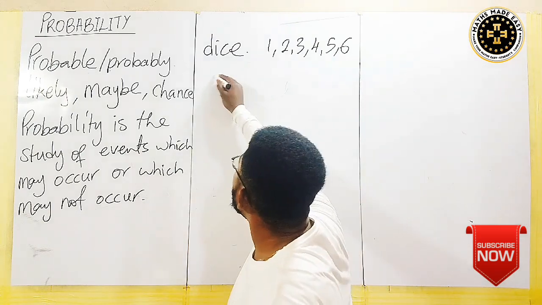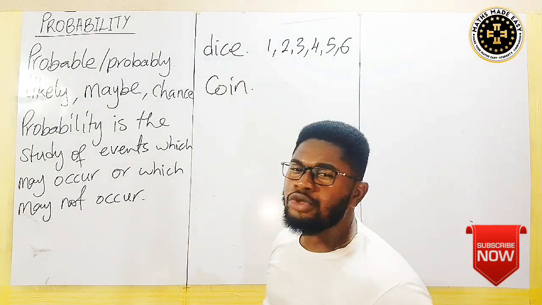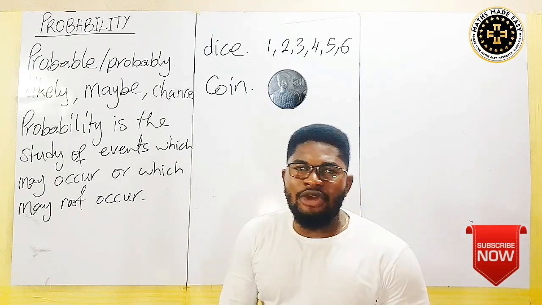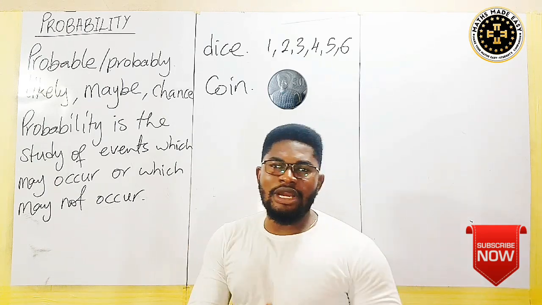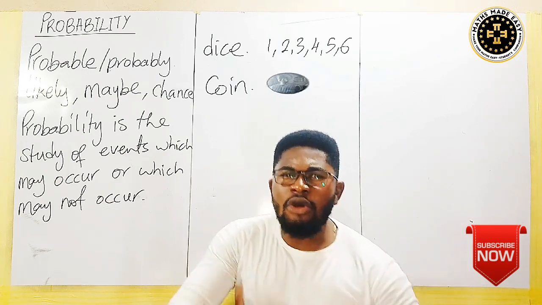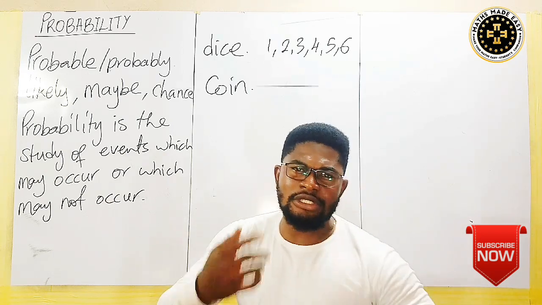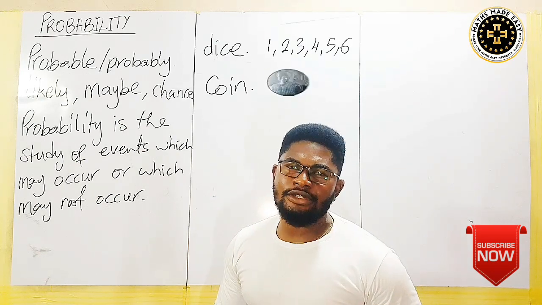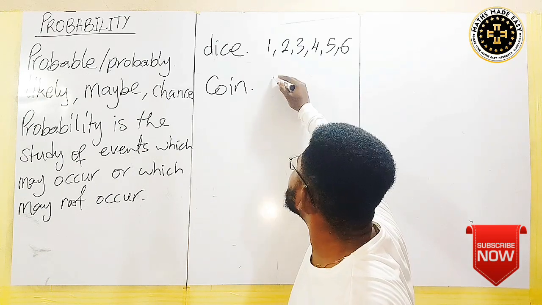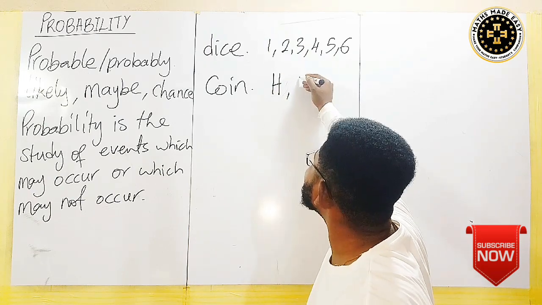Now, another thing like the coin. The coin is tossed usually during matches when the referee wants to select the team that will pass the ball to kick off. You realize that the referee has to toss a coin. When the referee tosses the coin, it shows which team will kick off or kick the ball for us to start the game. Now, the coin has 2 sides or 2 faces, the head and the tail.